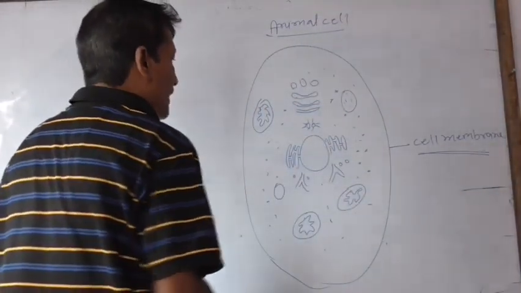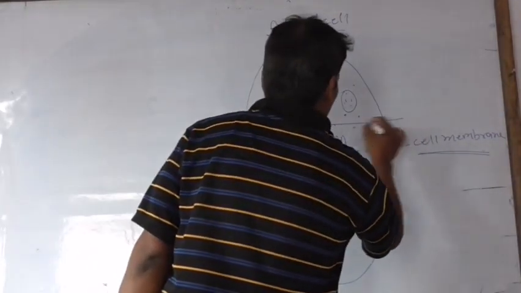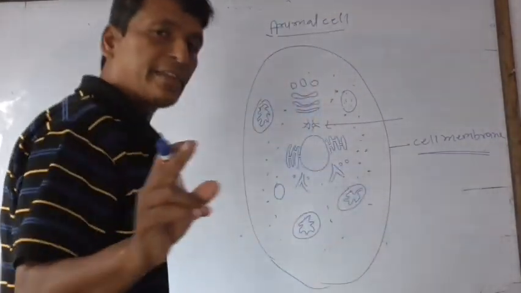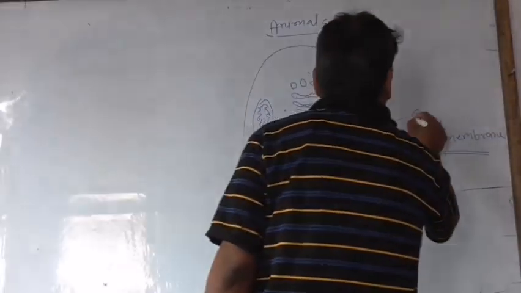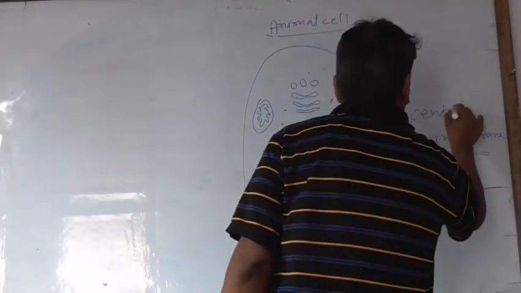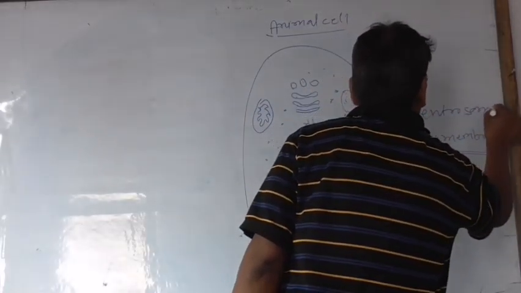The animal cell has a specific centriole or centrosome.